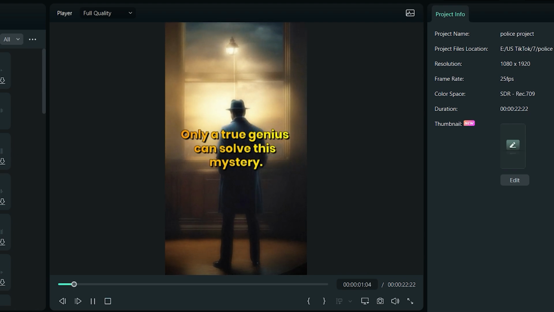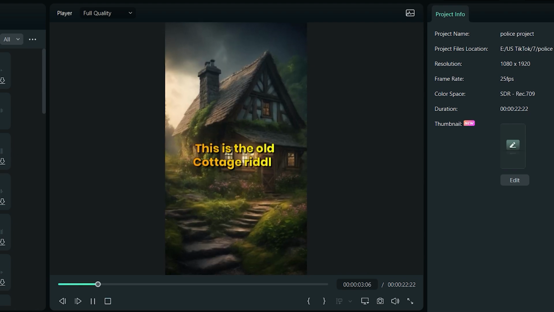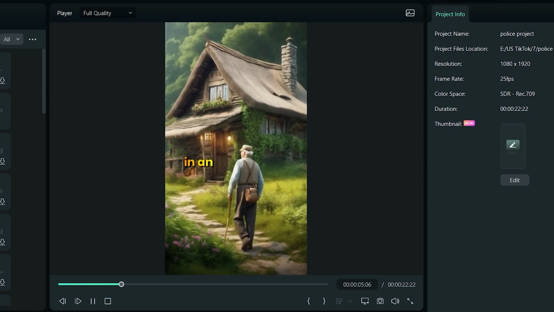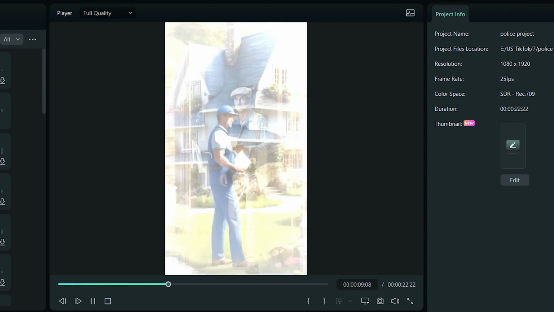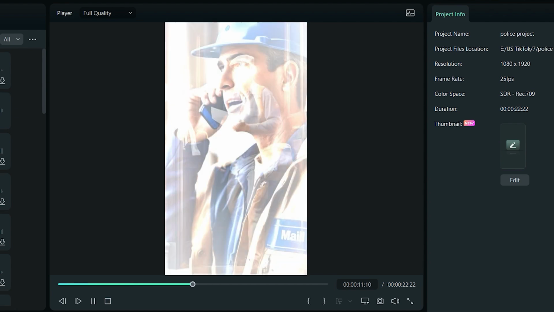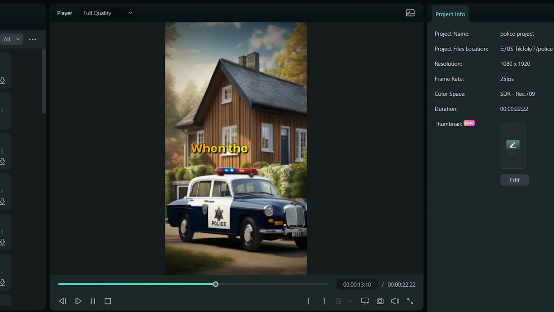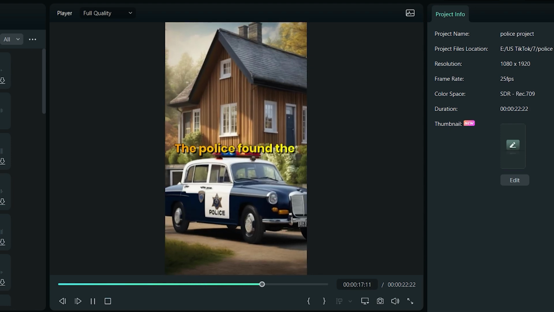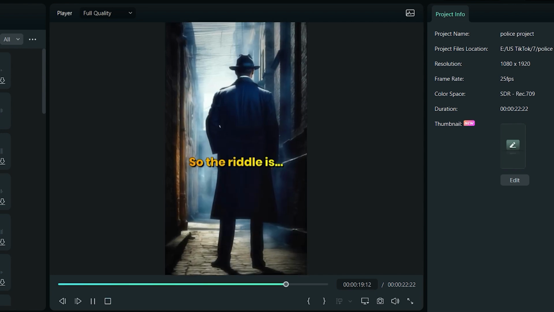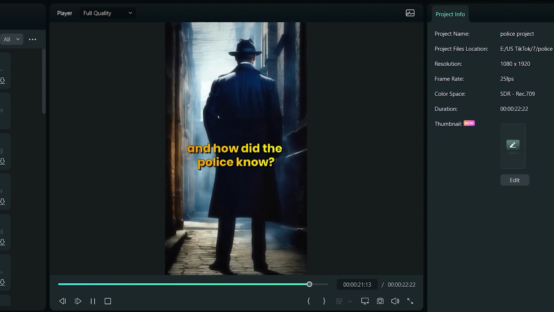Only a true genius can solve this mystery. This is the old cottage riddle. An old man lived alone in an old cottage. One certain Thursday morning, while the mailman was delivering the letters, he found out that the old man is murdered. He immediately calls the cops. When the cops arrive at the scene, they find 2 bottles of milk and Monday's newspaper. The police found the suspect. So the riddle is, who is the suspect and how did the police know?